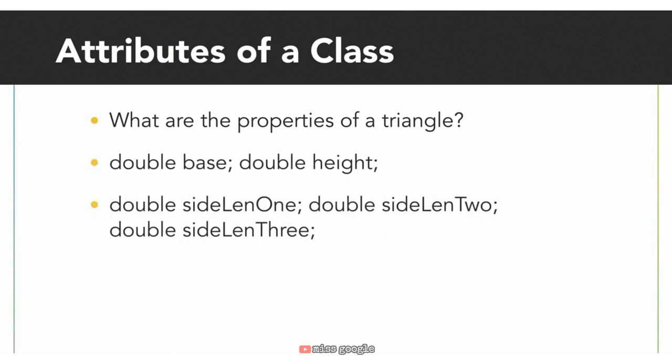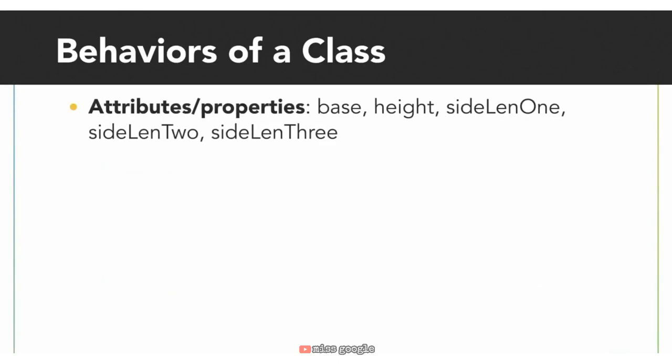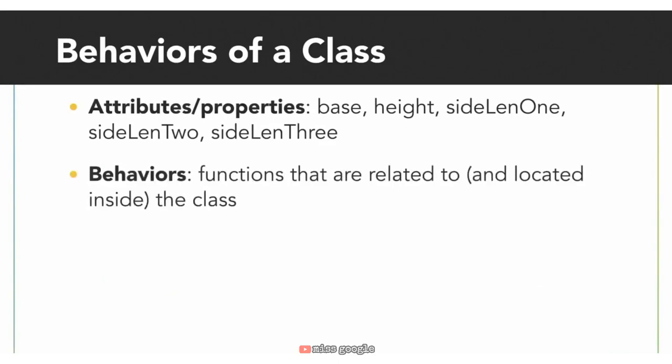The base, height, and sides of the triangle will have double values. Every triangle we create will have a base, height, and side lengths. The values may not be the same, but every triangle has these attributes, and these attributes are really variables that will hold a particular value for a given triangle. A class can also have behavior. The behaviors are defined as functions that are related to the class.